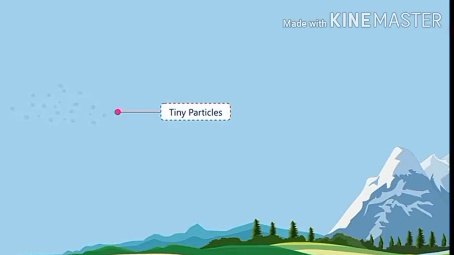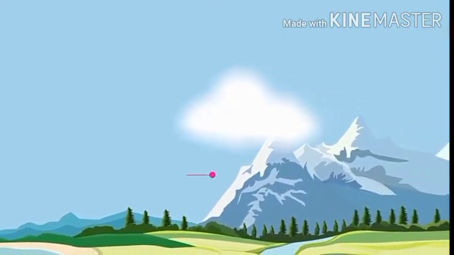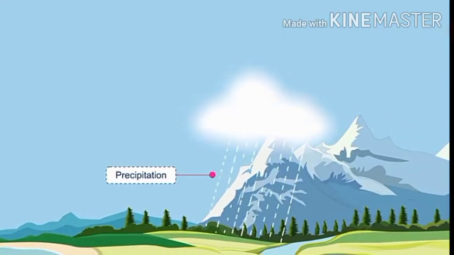They cluster around the dust particles present in the air and form big masses called clouds. In other words, we can say condensation takes place and water comes down on the earth in various forms of precipitation like rain, snow, hail, fog, mist, dew, etc.